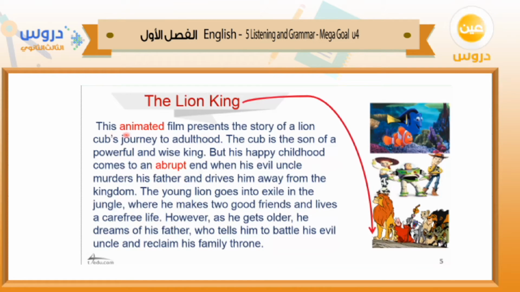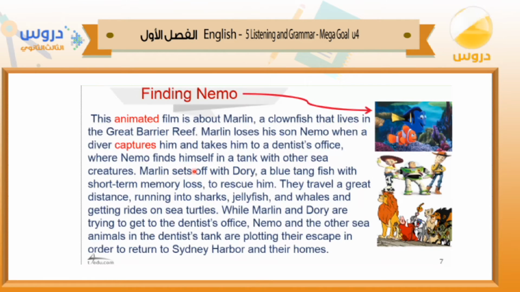So here, animated means something which is moving, as if alive. This is the meaning of animated. They use the animation. The second word is abrupt. Abrupt here is an adjective: his happy childhood comes to an abrupt end. Abrupt means something which is sudden, something which happened suddenly, something which is unexpected. All right, this is about the two words.